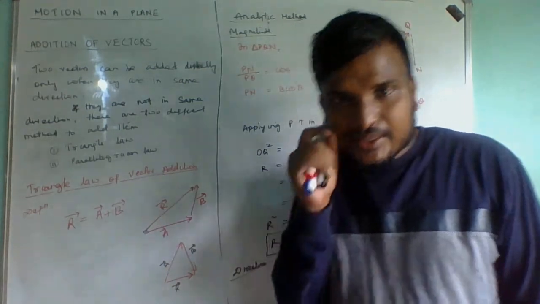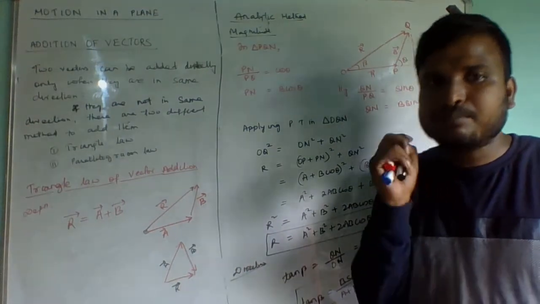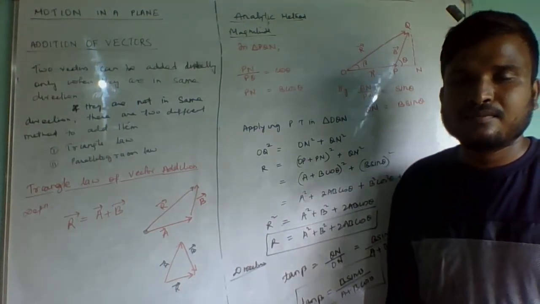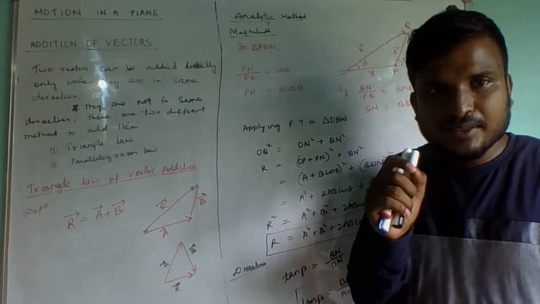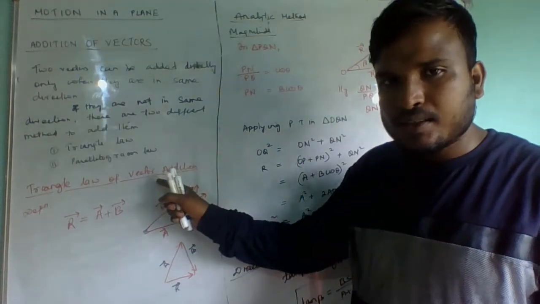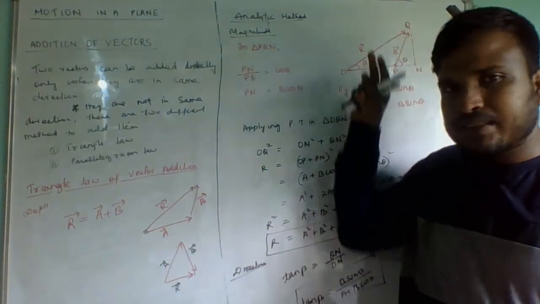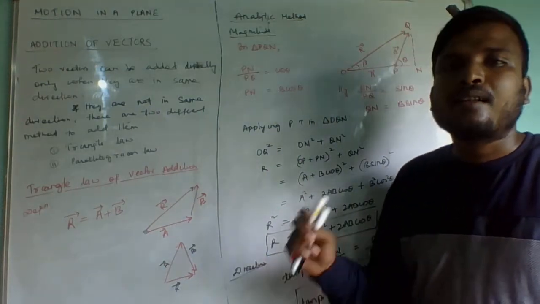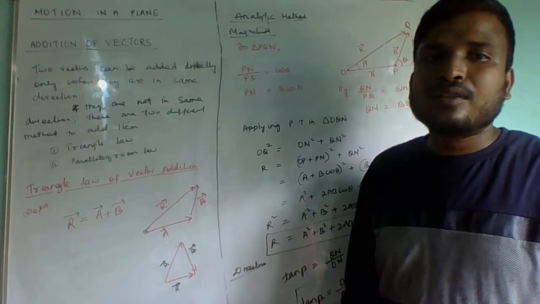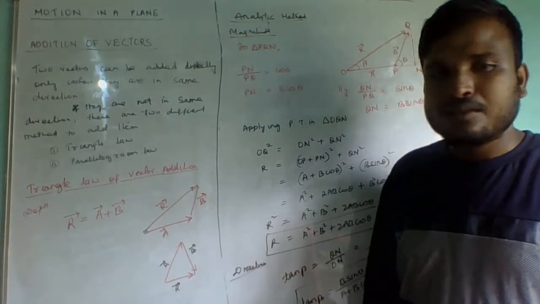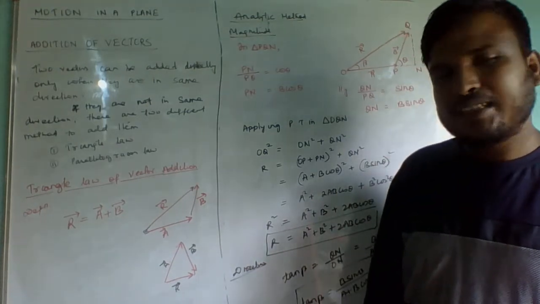If they are not in the same direction, there are two different methods to add them. Number one is called the triangle law of vector addition, which we have already studied. Next we are going to study the parallelogram law of vector addition.